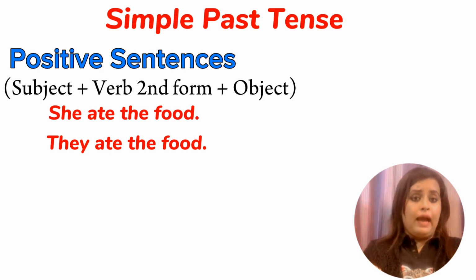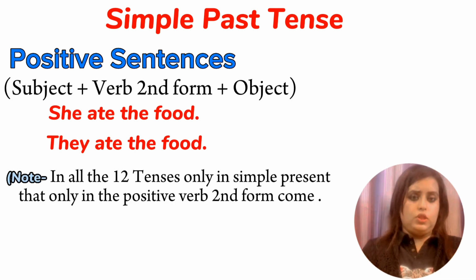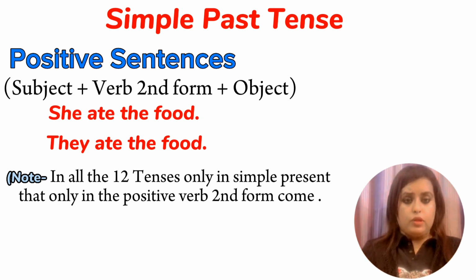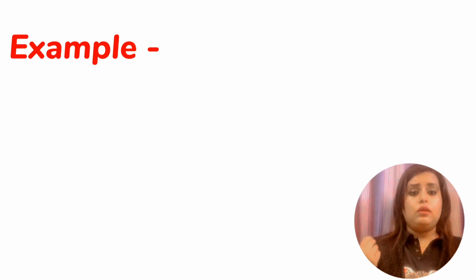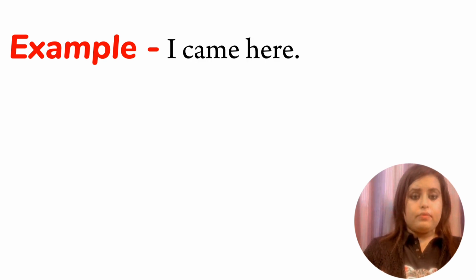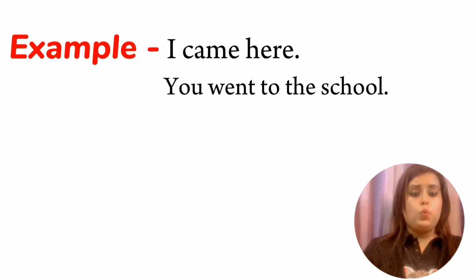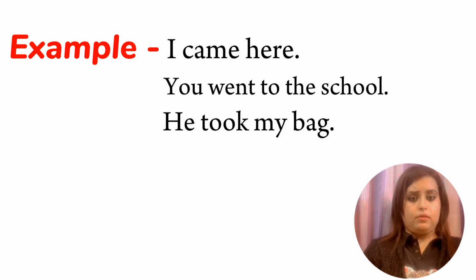And here the catch is, in all the 12 tenses, only in simple past, that too only in positive sentences, verb second form comes in. Okay, now let's see three examples related to this tense. I came here. Next, you went to the school. Next, he took my bag. Now let's move towards the negative sentences.